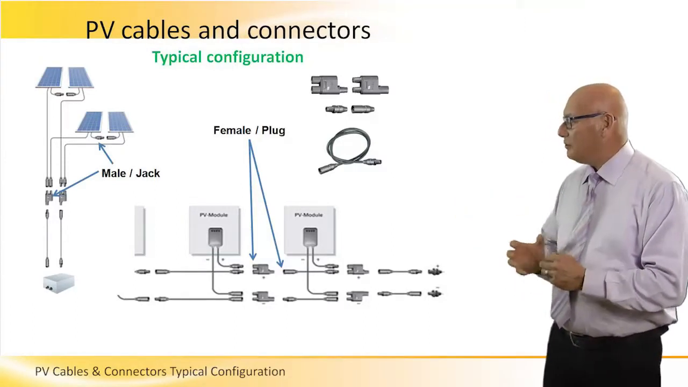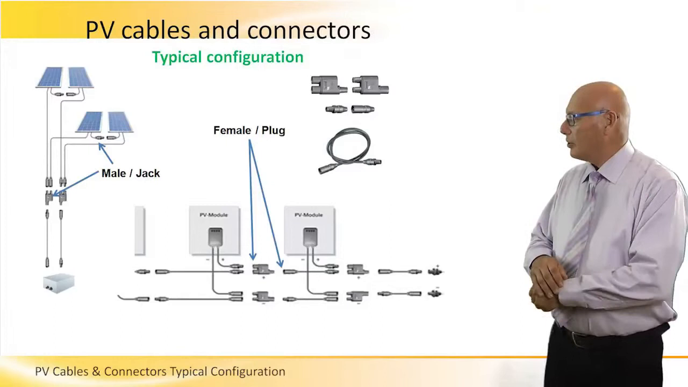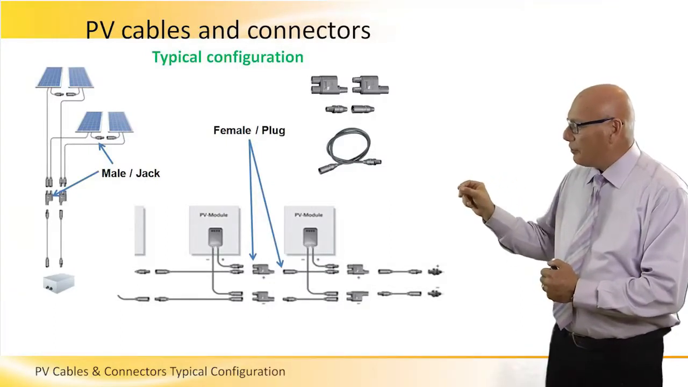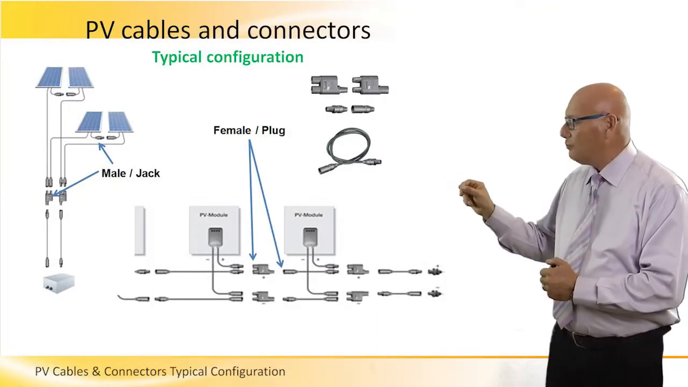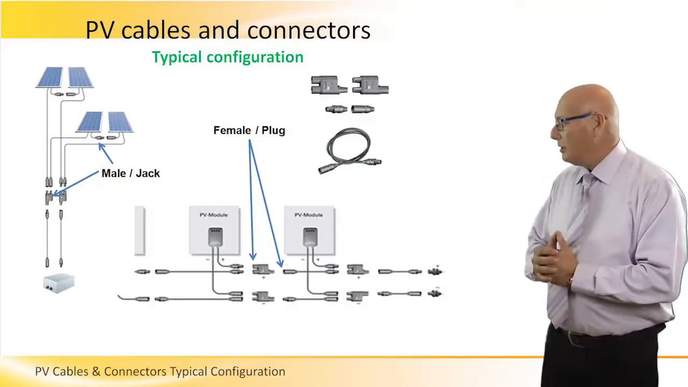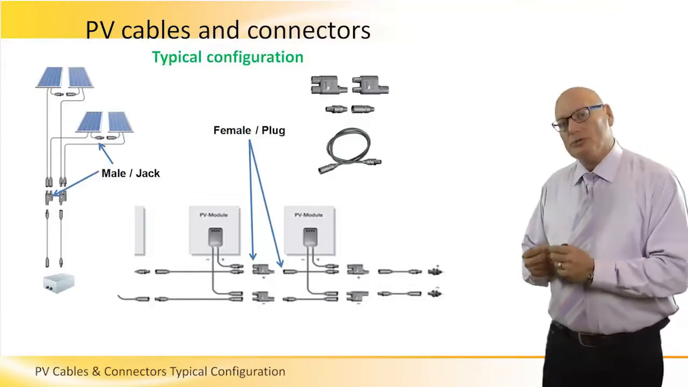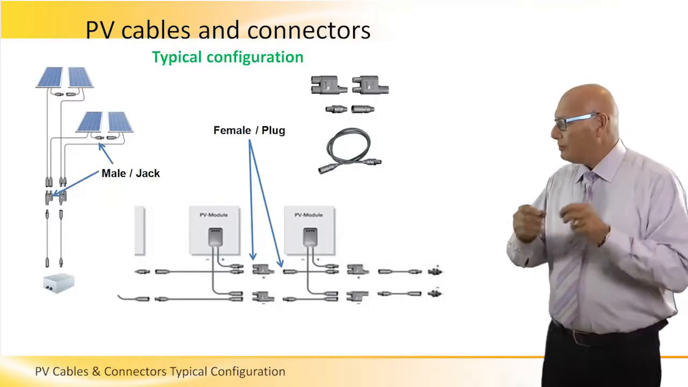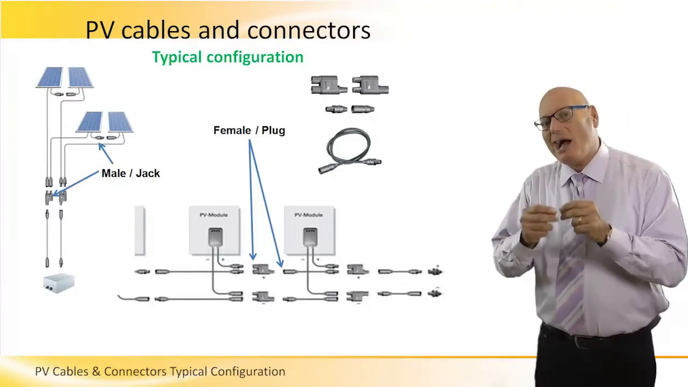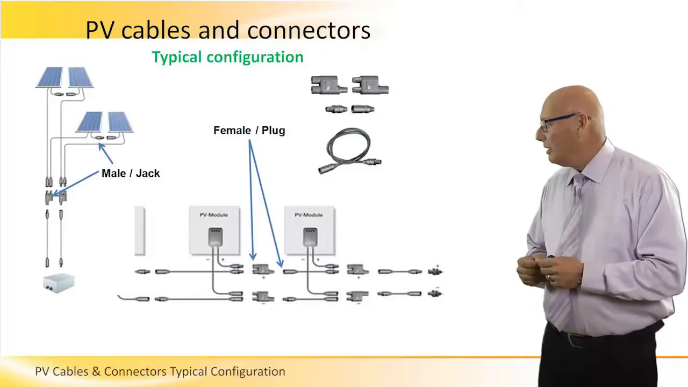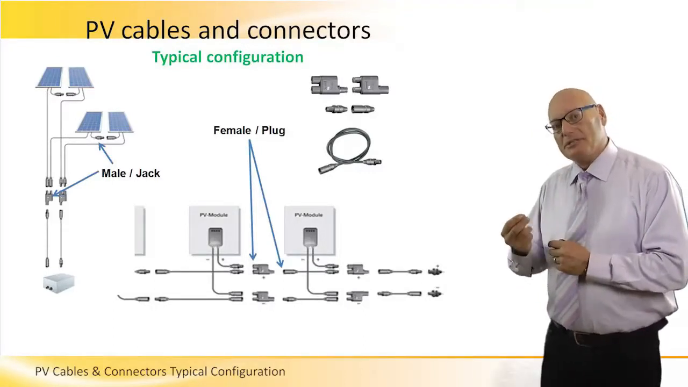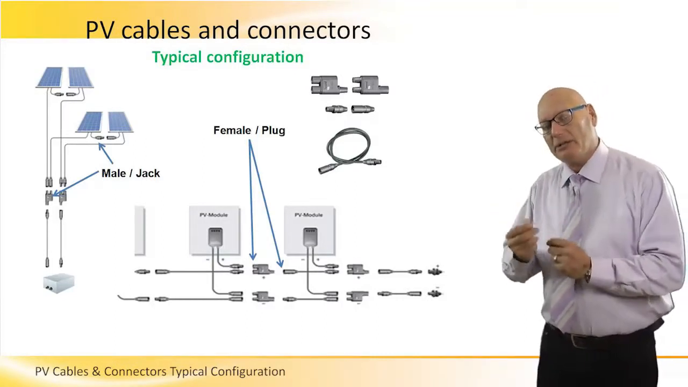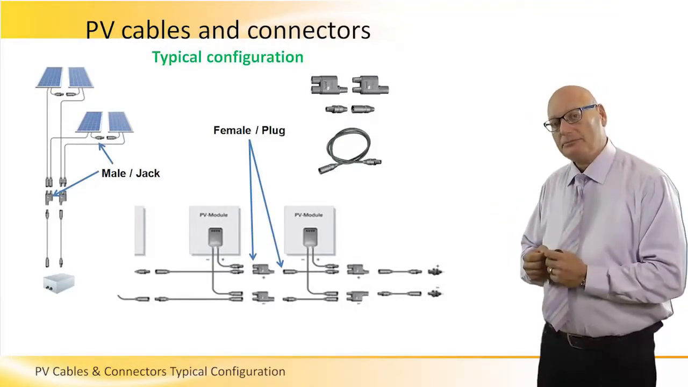On the right-hand side, we see something a little bit more complex. And please note the components in between the two PV modules. They are 2-to-1, two inputs, one output. Male and female. The cables that come out of the panel, one of them is plug, the other one is jack. One of them is female, the other one is male.